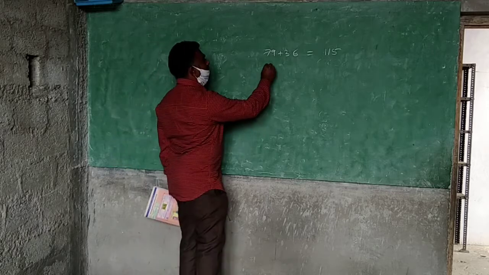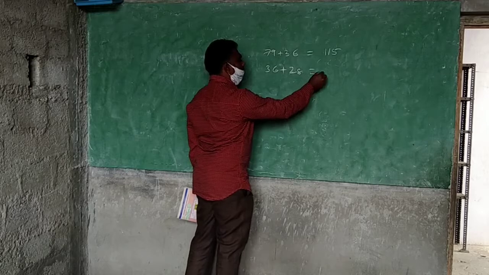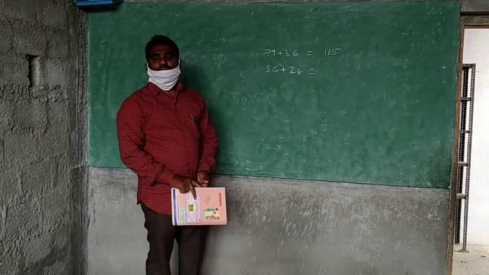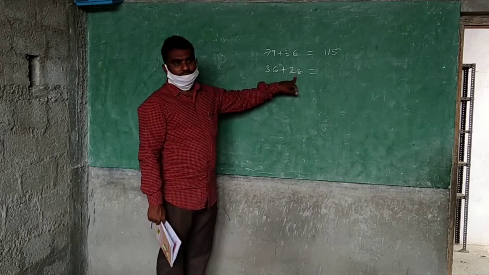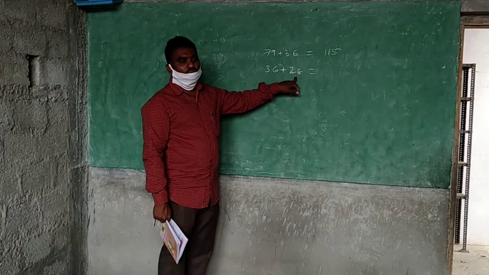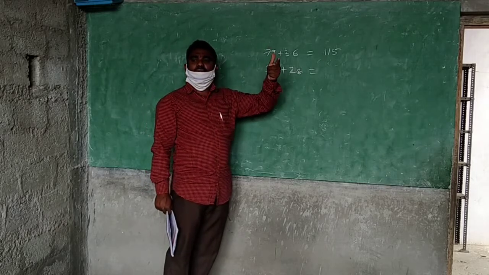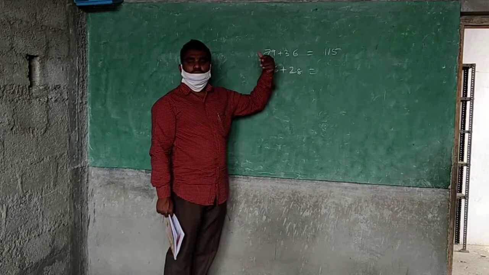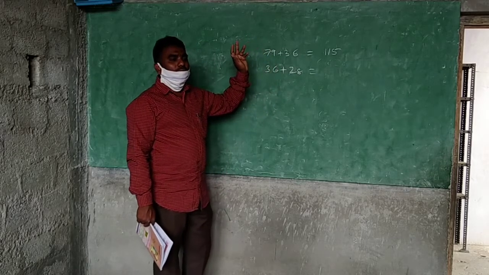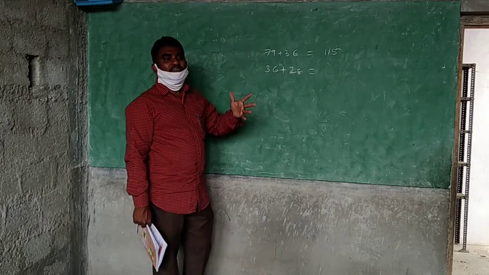Okay. 36 plus 28. What I will do, you see my method. I will take this as a round figure. 28 is close to 30, no? 36 and 30, 66. In that, 2 extra I have taken. Then I will remove. 64. So here I am not taking any carry and all that.